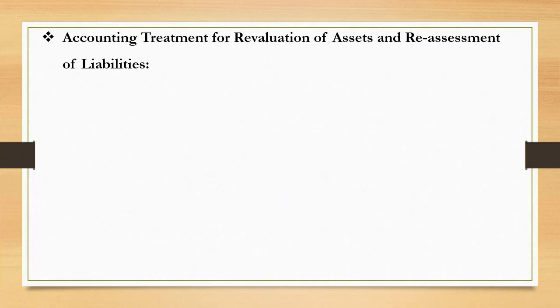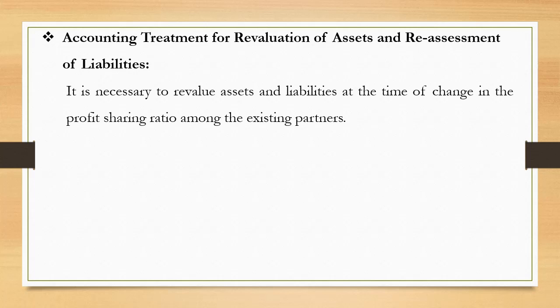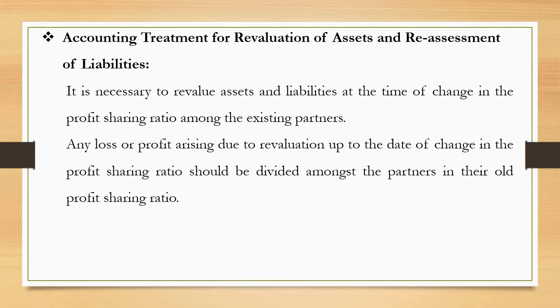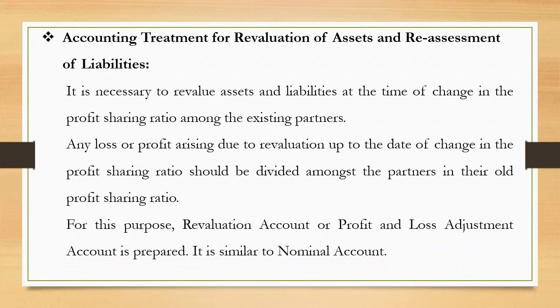The accounting treatment of revaluation of assets and reassessment of liabilities. It is necessary to revalue assets and liabilities at the time of change in the profit sharing ratio among the existing partners. Any loss or profit arising due to revaluation up to the date of change in profit sharing ratio should be divided amongst the partners in their old profit sharing ratio. For this purpose, revaluation account or profit and loss adjustment account is prepared.